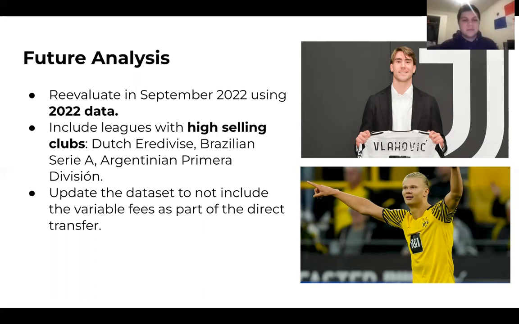And we would also like to update the data set to differentiate between the variable fee and the direct transfer fee, so the transfer fee isn't as inflated due to the inclusion of the variable fee, which is not always met. So we could get more precise numbers.